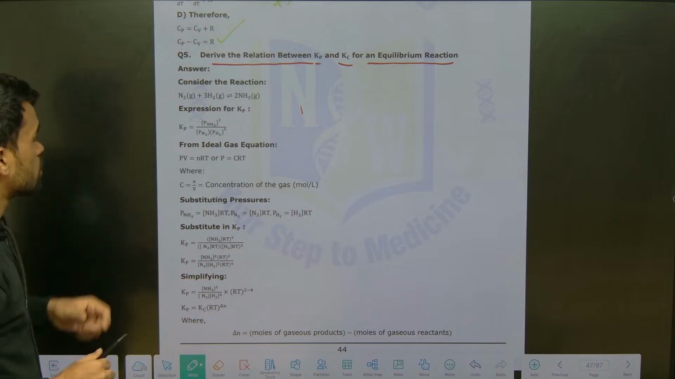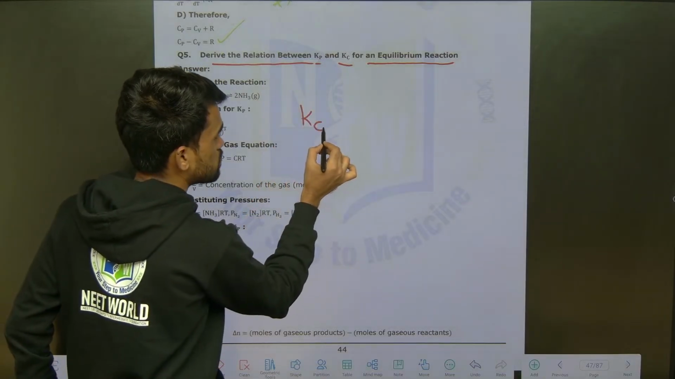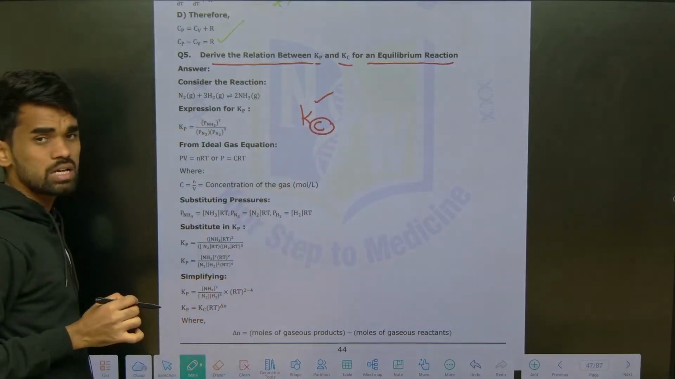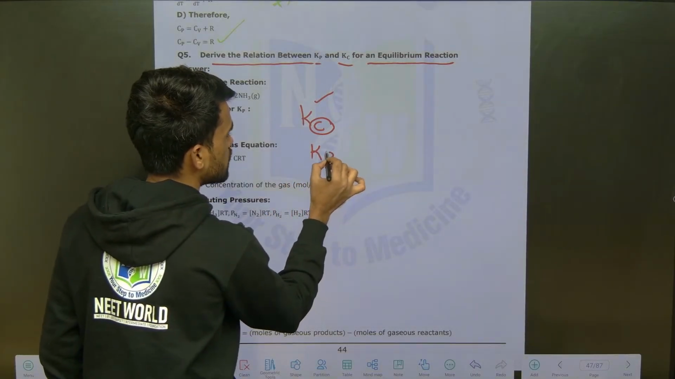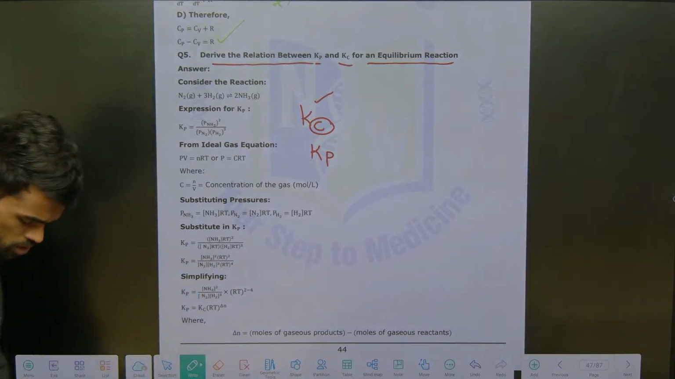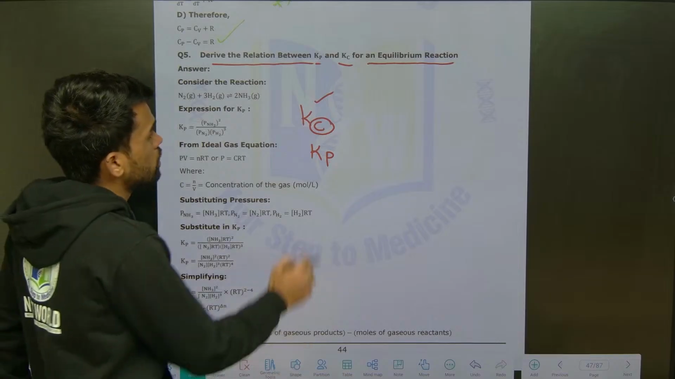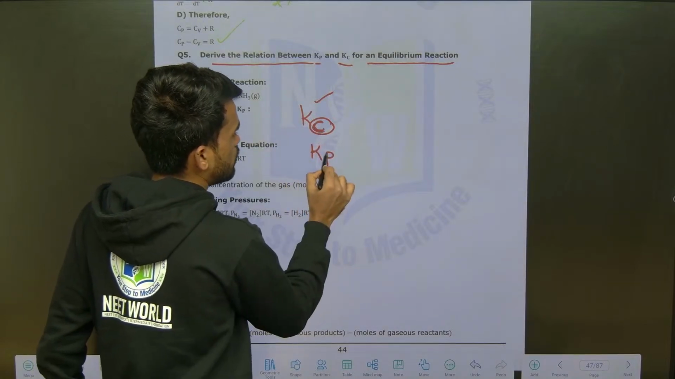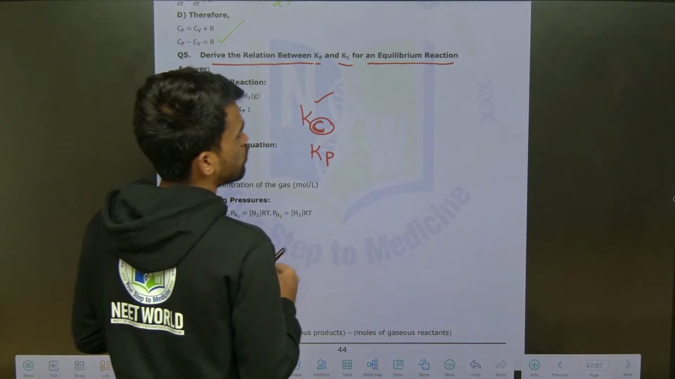Very easy. First of all, you need to understand that Kc means you are expressing the equilibrium constant in terms of concentration. And when you say Kp, you are expressing the equilibrium constant in terms of partial pressures. So Kc means molar concentrations, Kp means partial pressures of the gaseous substances. I will tell you what exactly the equilibrium constant means.